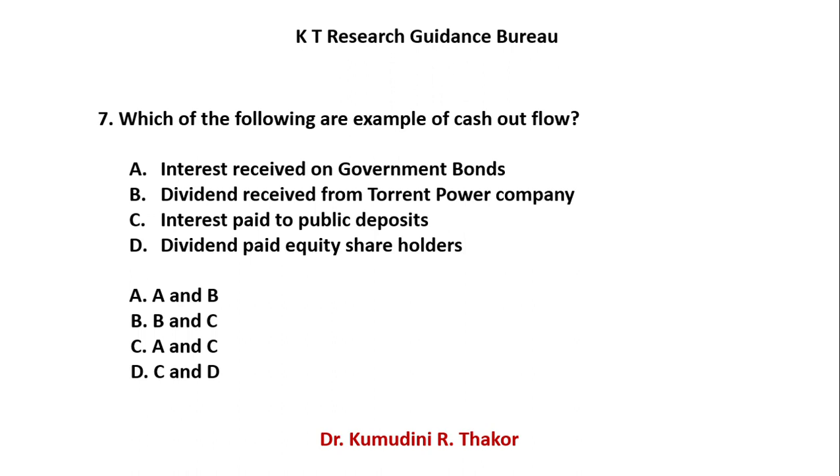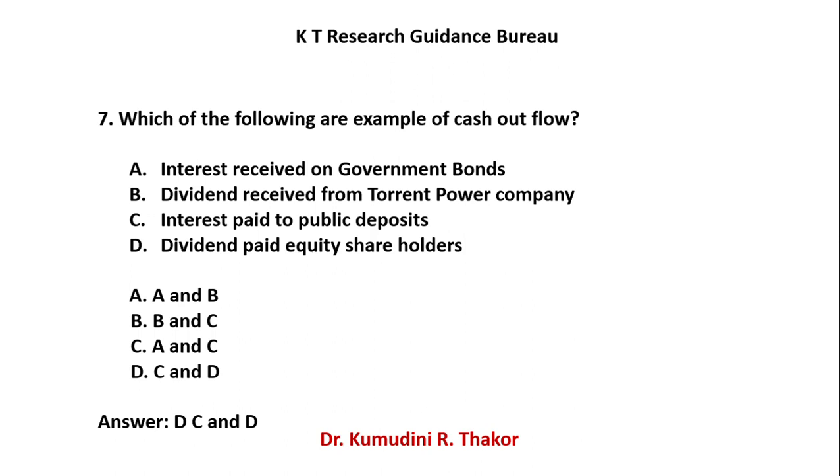And D is dividend paid to equity shareholders. So other fellows invested their money in your equity and you have to pay dividend to them. So that is also your cash outflow. So the option A and B is wrong. B and C is right, but B is wrong, so it is not the right answer. A and C is also not correct. And D is C and D. So your right answer is C and D.